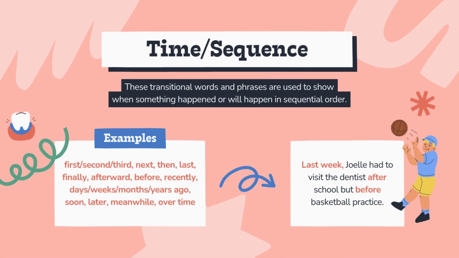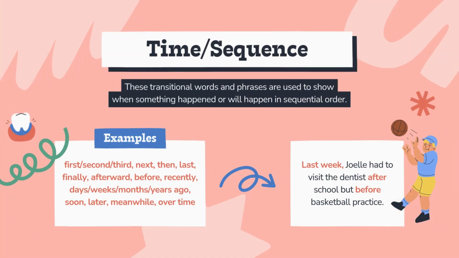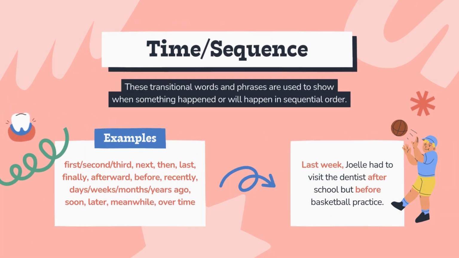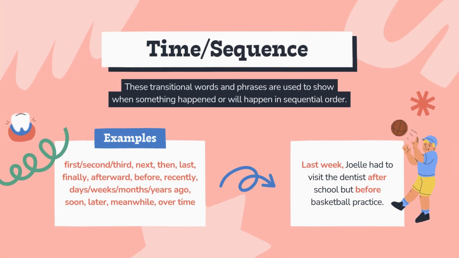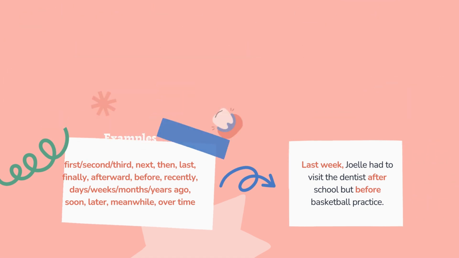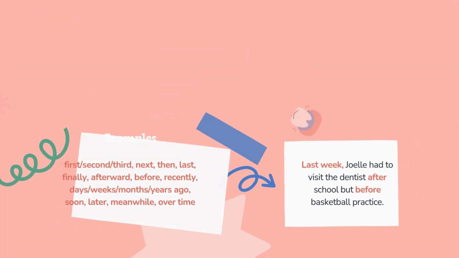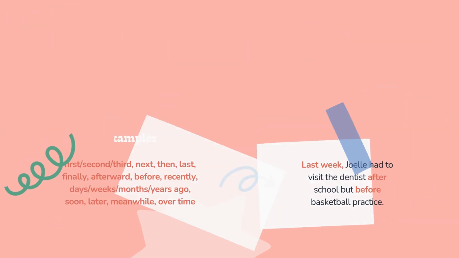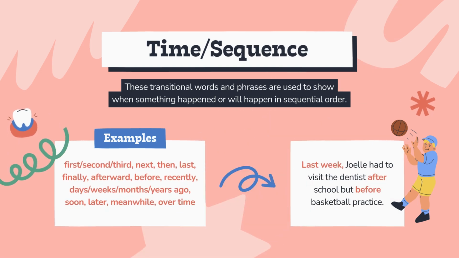Time, sequence. These transitional words and phrases are used to show when something happened or will happen in sequential order. Examples: first, second, third, next, then, last, finally, afterward, before, recently, days, weeks, months, years ago, soon, later, meanwhile, over time. Last week, Joelle had to visit the dentist after school but before basketball practice.